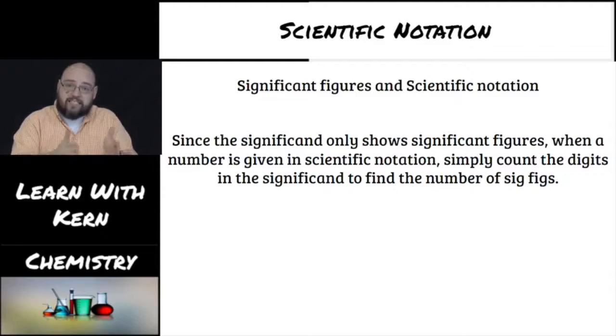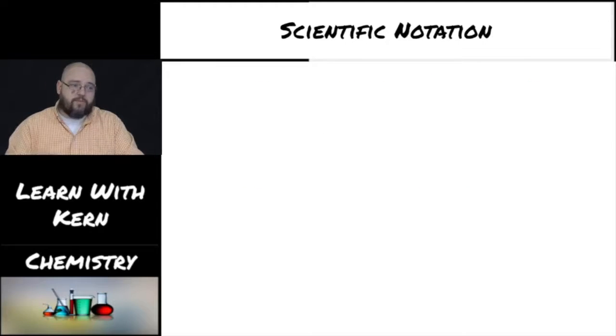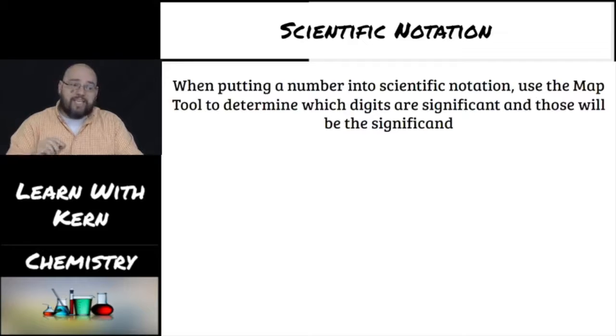So if it's in the significand, it is a significant digit. That's important. When you're putting numbers into scientific notation, you can use that map tool from the significant figures video to count how many significant figures the number has, and you use those as your significand, and then we move the decimal to get the proper scientific notation.